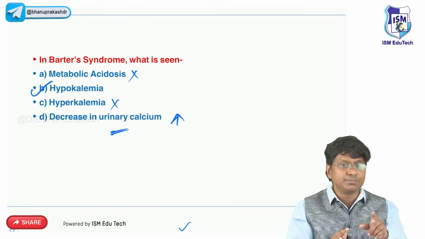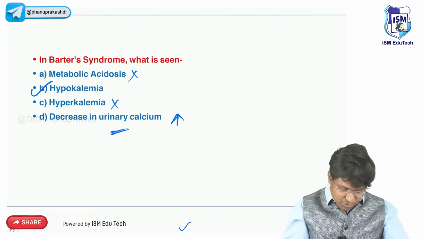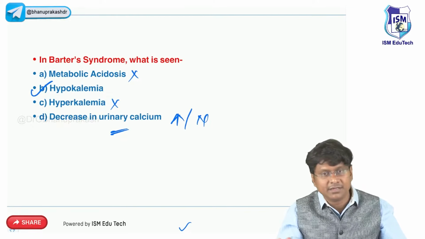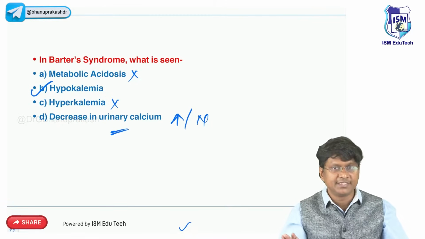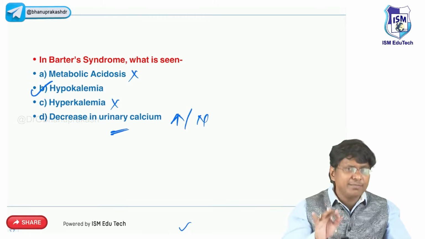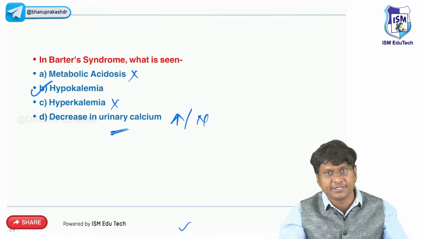And in Bartter syndrome, even your renal prostaglandin E2 levels are elevated, right? So your urinary calcium levels are either normal or elevated. That is what you will see about the urinary calcium in case of Bartter syndrome. What is the age of presentation of Bartter's? That is usually early in life. Predominantly, it is autosomal recessive. Only type 5 Bartter's is autosomal dominant type of inheritance, right?